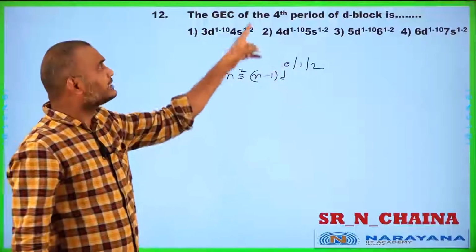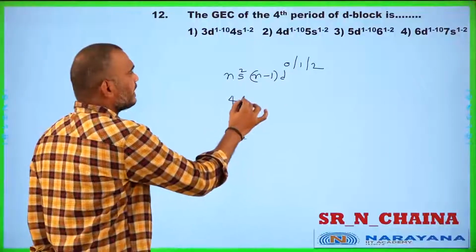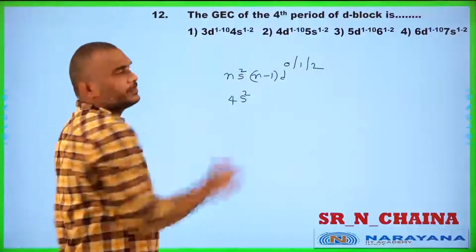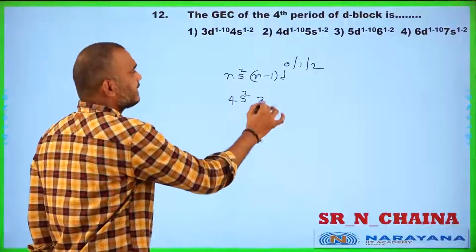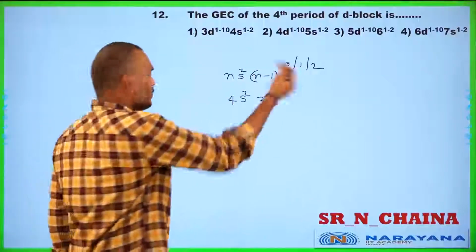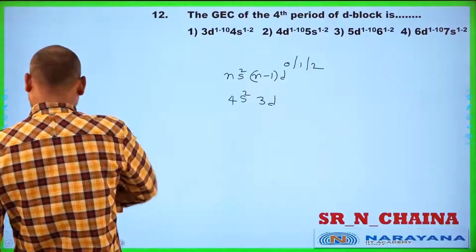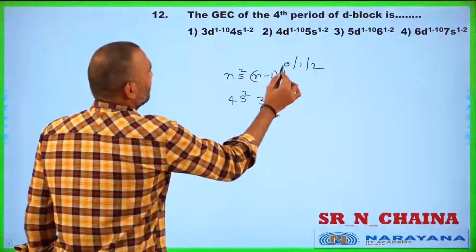But this 0 is not present in our 3d, because in the 3d, that is the 4th period, 4s2. Now 3d, no electron. Sorry, I wrote it in reverse.